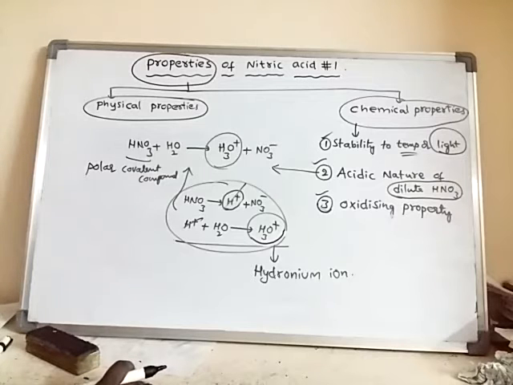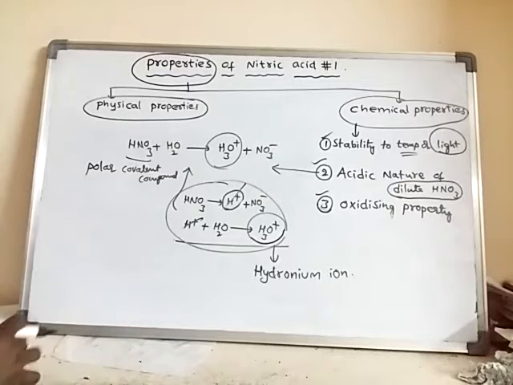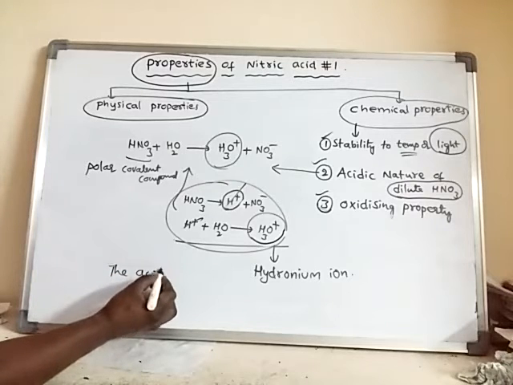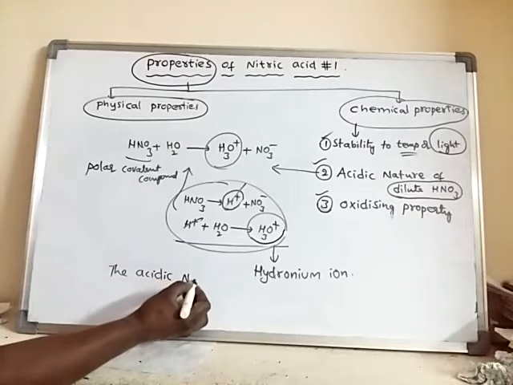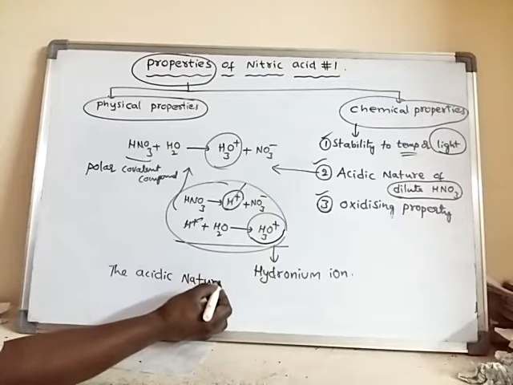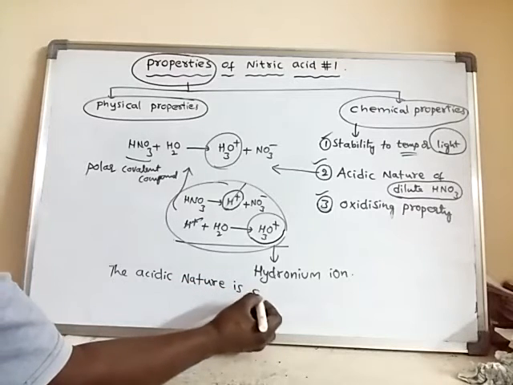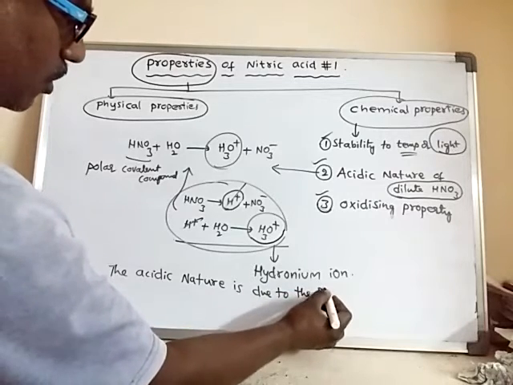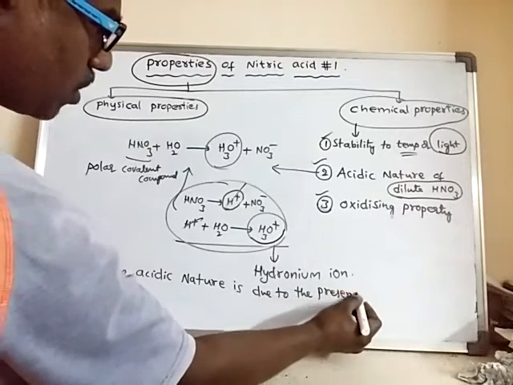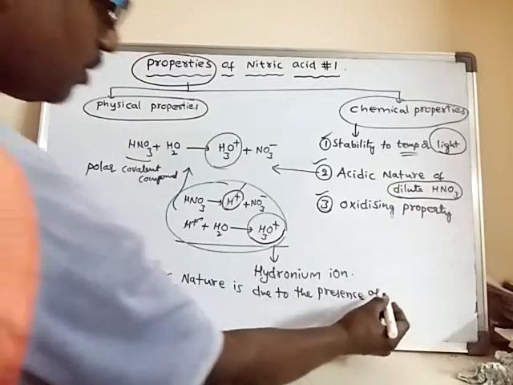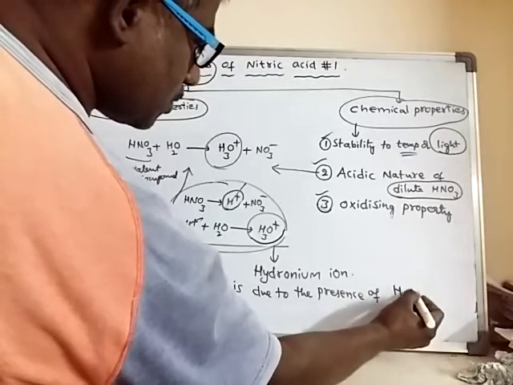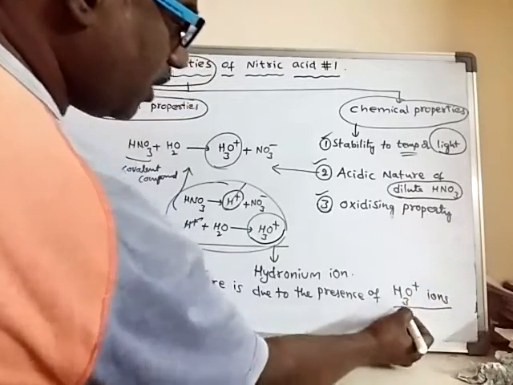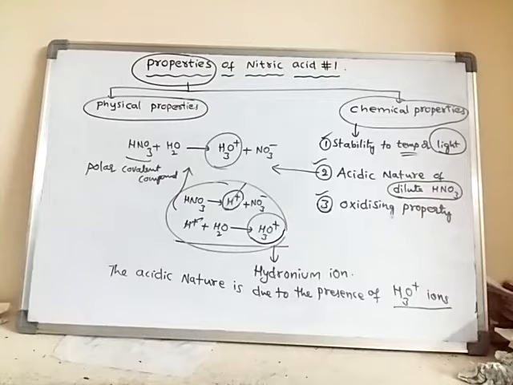The acidic nature is due to the presence of H3O plus ions. If H3O plus ions are not there, then it does not show acidic nature.